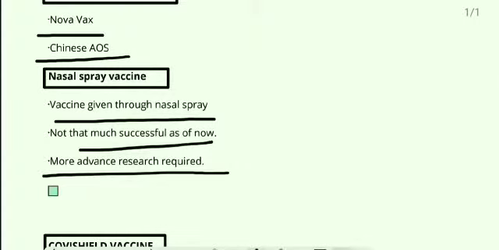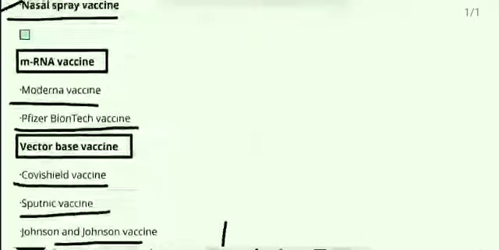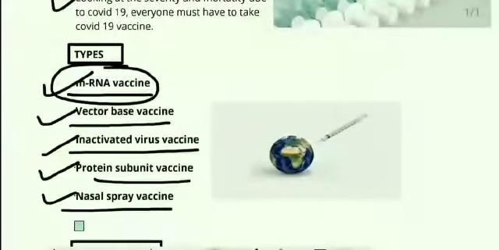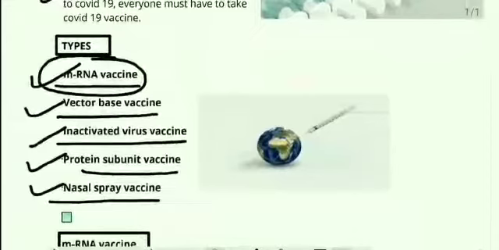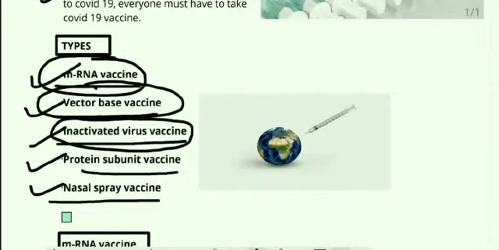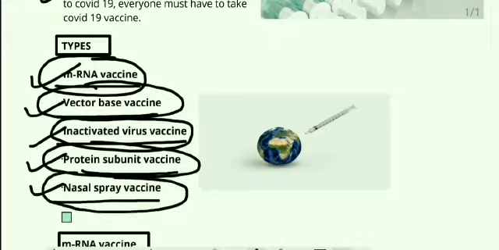This is the five major groups, and under each group, these vaccines are included: the mRNA vaccine, which includes the Moderna and the Pfizer vaccine; the vector-based vaccine, which includes the Covishield vaccine, Sputnik vaccine, and Johnson and Johnson vaccine. Third is the inactivated virus vaccine, which includes Covaxin. Next is the protein subunit vaccine, which includes Novavax. The fifth is the nasal spray vaccine. These are the five major groups of vaccine, under which the sub vaccines are included.